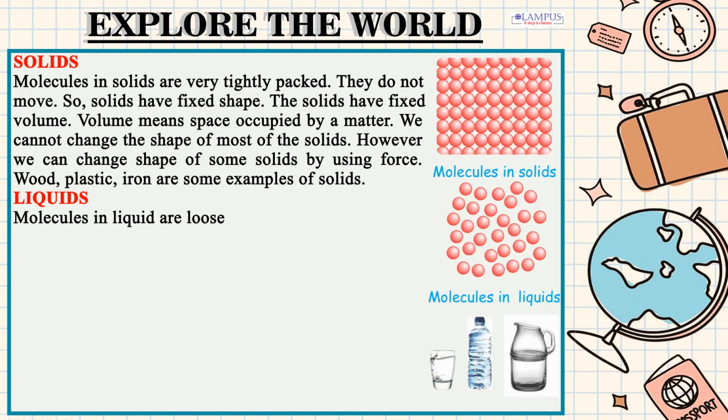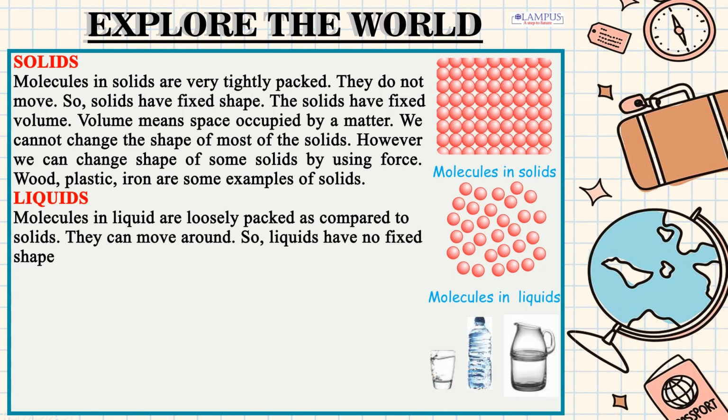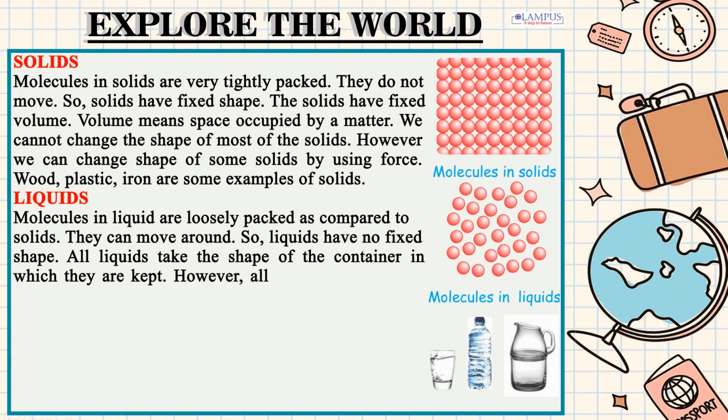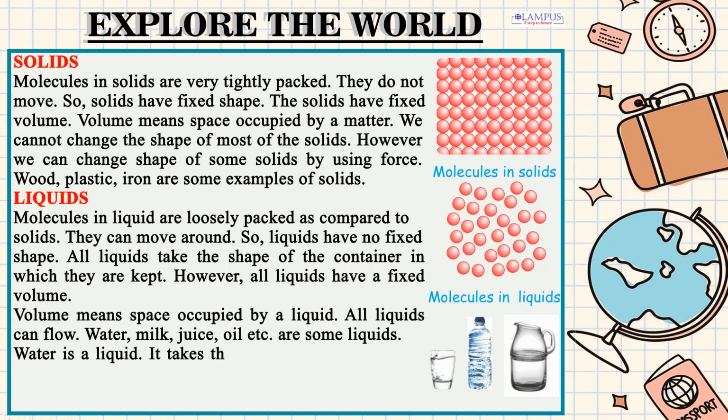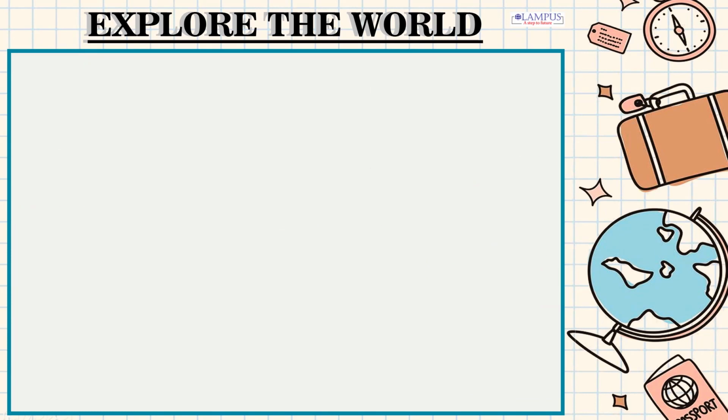Liquids. Molecules in liquid are loosely packed as compared to solids. They can move around. So, liquids have no fixed shape. All liquids take the shape of the container in which they are kept. However, all liquids have a fixed volume. Volume means space occupied by a liquid. All liquids can flow. Water, milk, juice, oil etc. are some liquids. Water is a liquid. It takes the shape of the container in which we keep it.